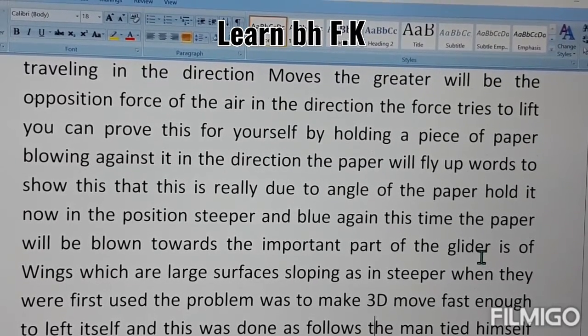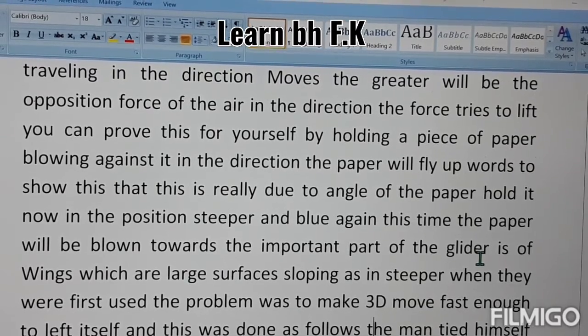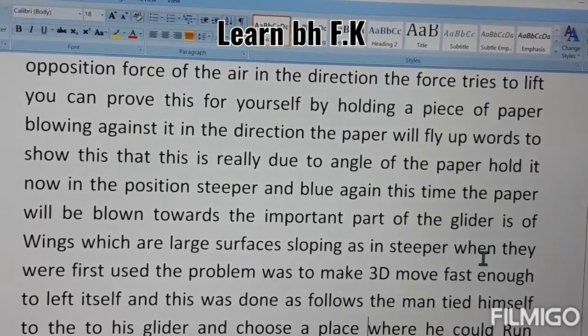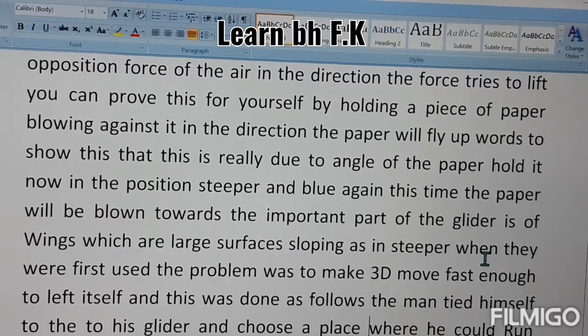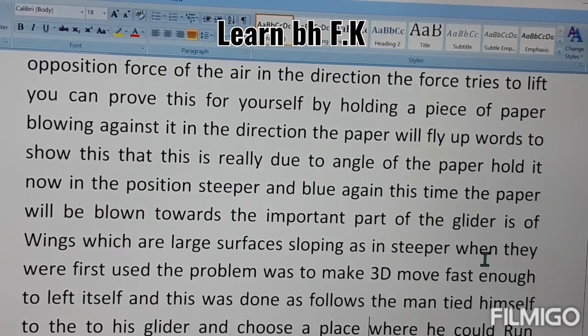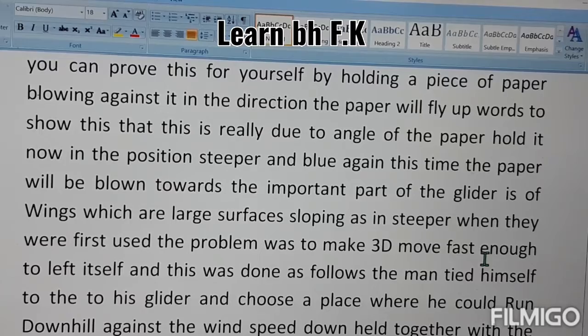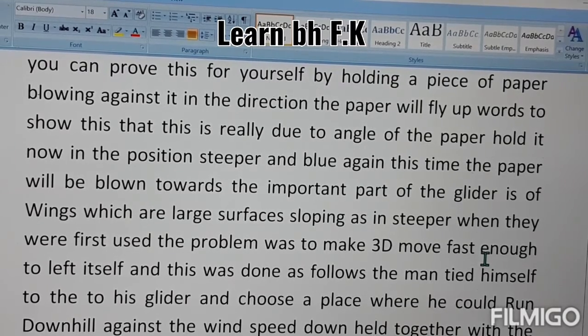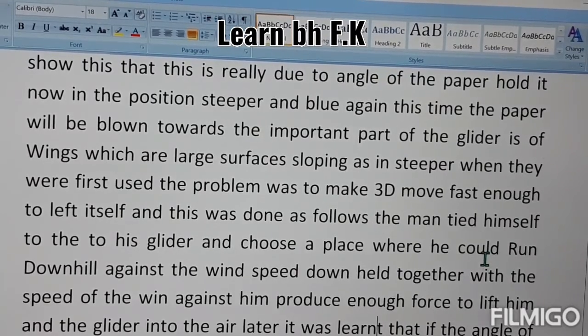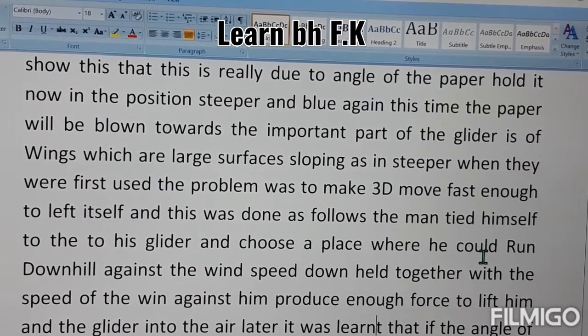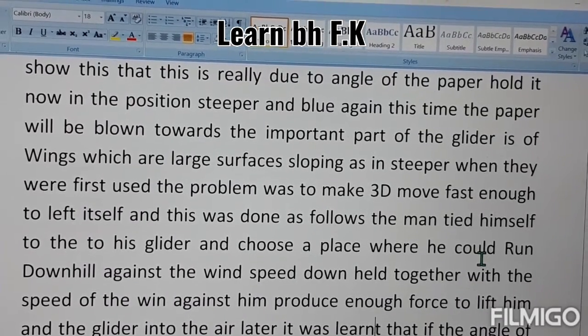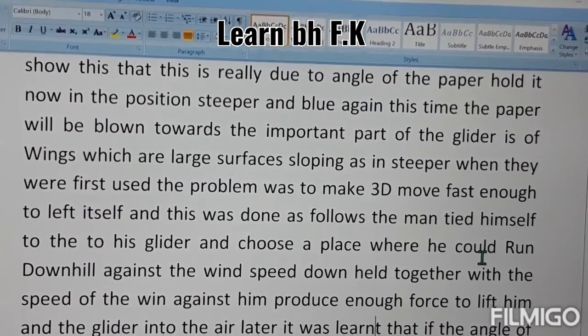When they were first used, the problem was to make the glider move fast enough to lift itself. And this was done as follows. The man tied himself to his glider and chose a place where he could run downhill against the wind. The speed downhill, together with the speed of the wind against him, produced enough force to lift him.